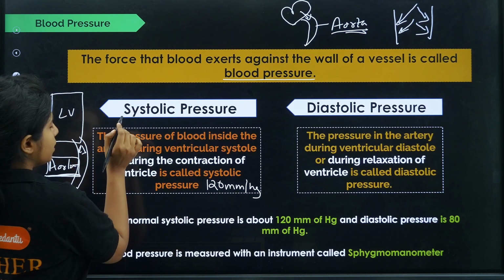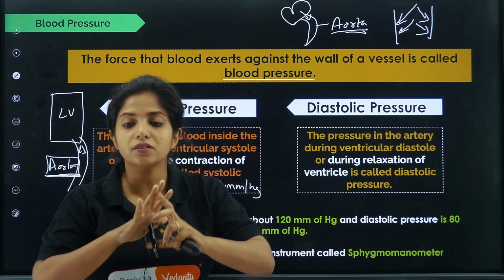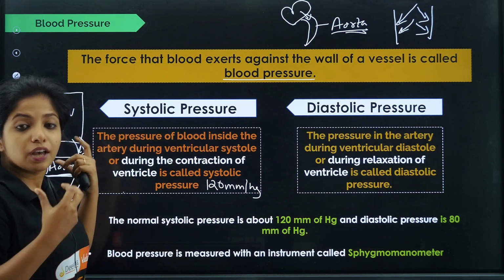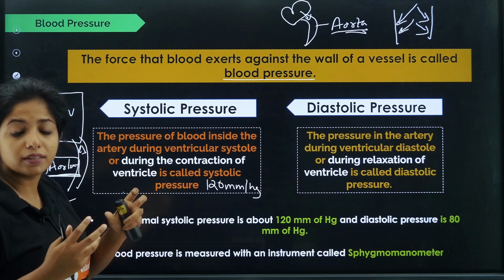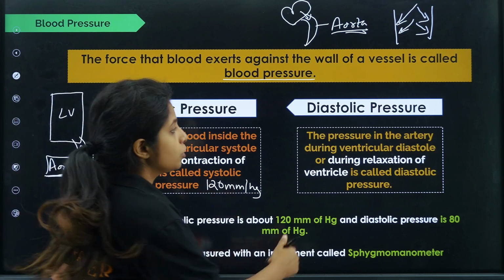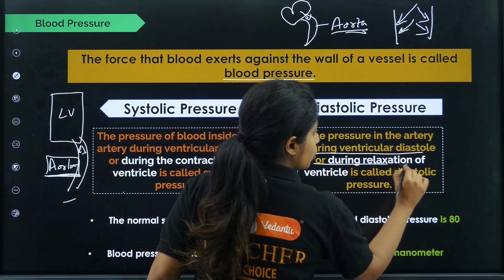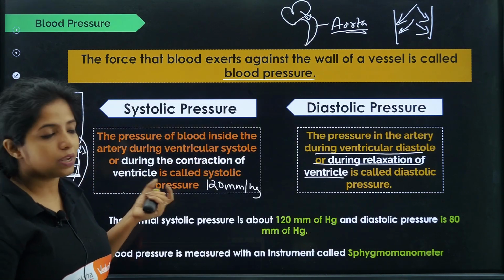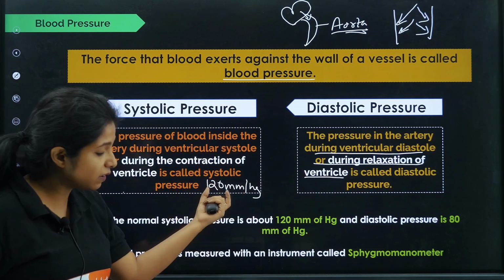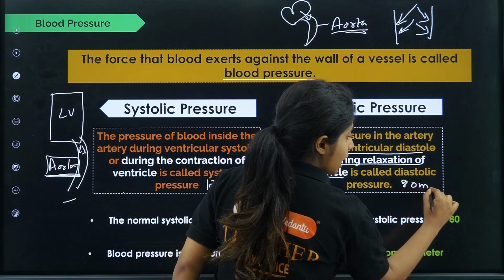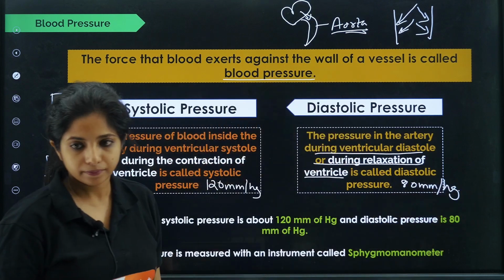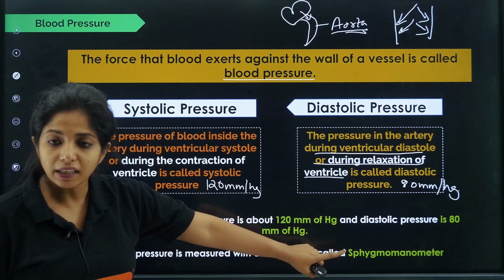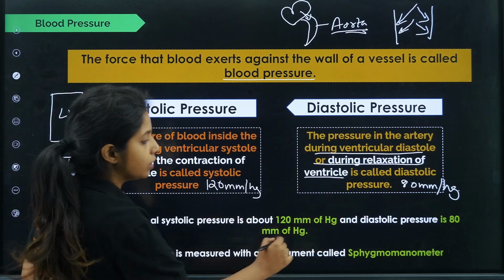When this guy is now relaxing, the opposite is happening, that is relaxation. You call this ventricular diastole. When it is relaxing, you call it ventricular diastole. When it is contracting, you call this ventricular systole. So the pressure in the artery during ventricular diastole, or during the relaxation of the ventricle, is known as diastolic pressure, which is comparatively lesser than this. So it will be 80 mm of Hg. So the normal systolic pressure is about 120 mm of Hg and the diastolic pressure is 80 mm of Hg, which you call as 120 by 80.